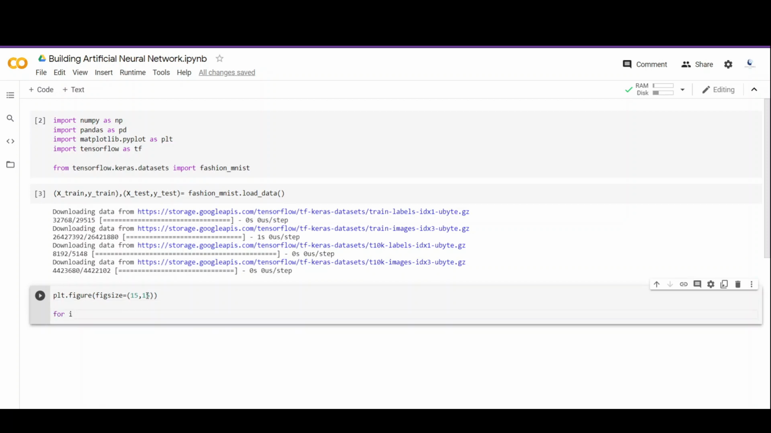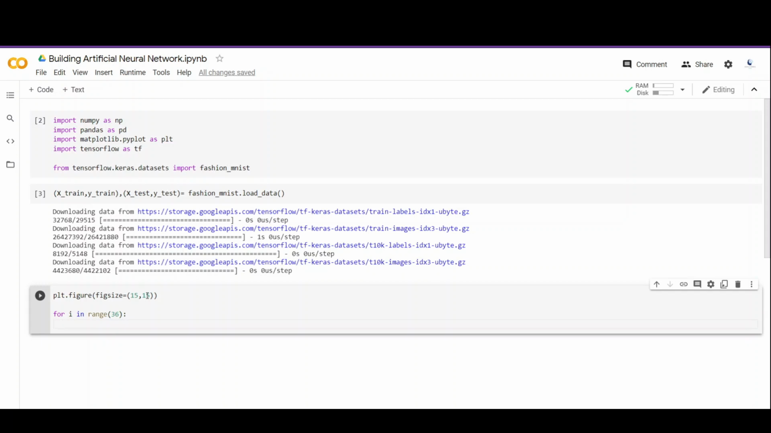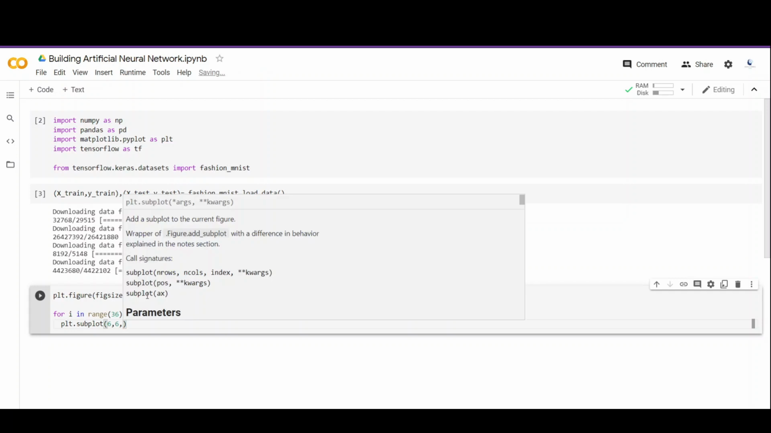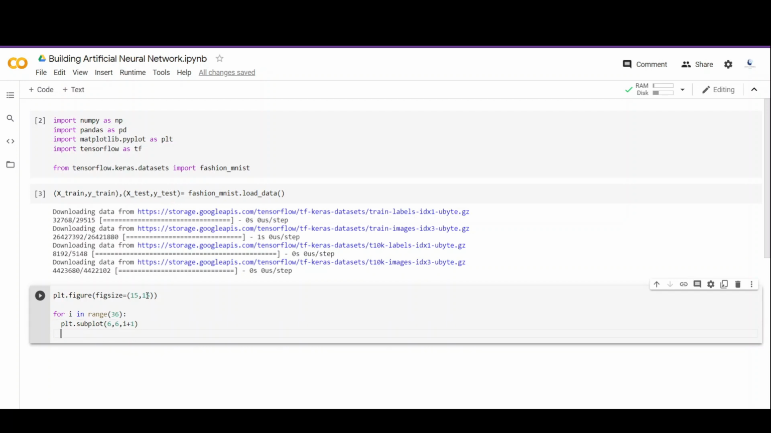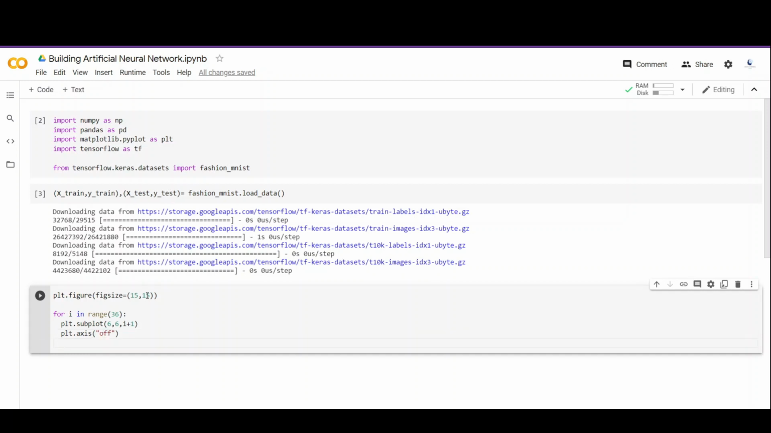And then we call subplot. So first we are going to run a for loop, setting the range equal to 36 because we are going to plot 36 images, right? And then we call plt.subplot, and then we define the number of rows and number of columns, and then the index placeholder for the image. So i plus 1, because we know that the for loop starts from 0 and this argument starts from 1. So next we call plt.axis and pass the argument as off so that the axis does not overlap with the actual image and we can see the image clearly.